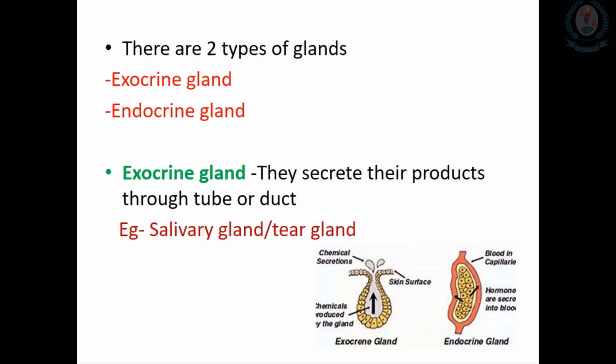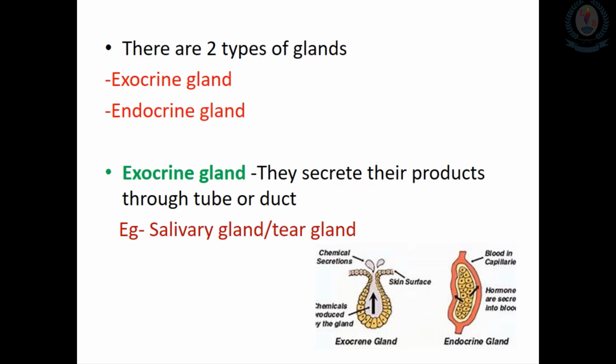Then we will move to the two types of glands which are present in our body. The first one is the exocrine gland, and the second one is the endocrine gland. First we will look at what an exocrine gland is. Normally exocrine glands secrete their products through a tube or a duct.